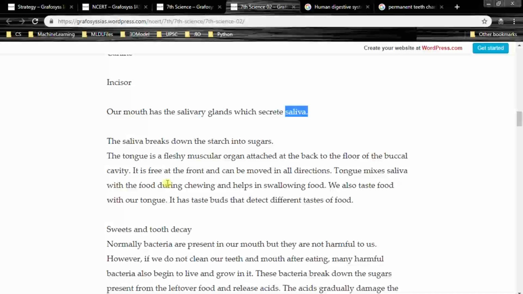The tongue is a fleshy muscular organ attached at the back to the floor of the buccal cavity. It is free at the front and can be moved in all directions. The tongue mixes saliva with the food during chewing and helps in swallowing food. We also taste food with our tongue. It has taste buds that detect different tastes of food. So it has mainly 2 purposes: to mix the food with saliva and to taste the food, right?